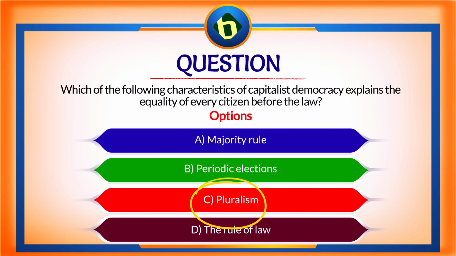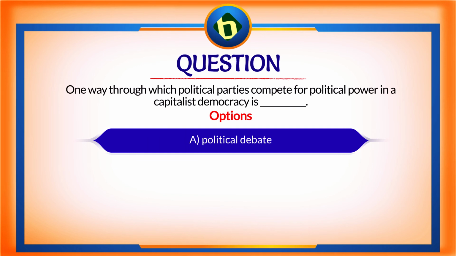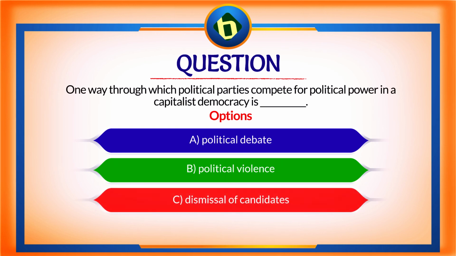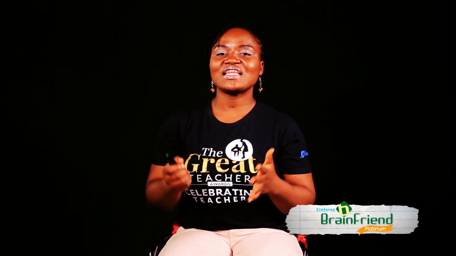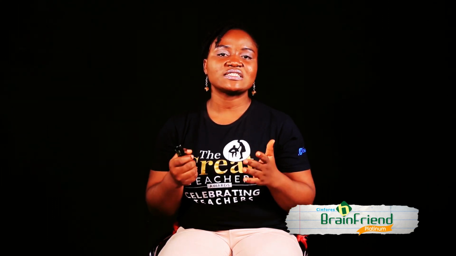The rule of law. Question 2. One way through which political parties compete for political power in a capitalist democracy is option A. Political debates, option B. Political violence, or option C. Dismissal of candidates. The correct answer is option A. Political debates. I hope you can now define capitalist democracy and explain some features of capitalist democracy.